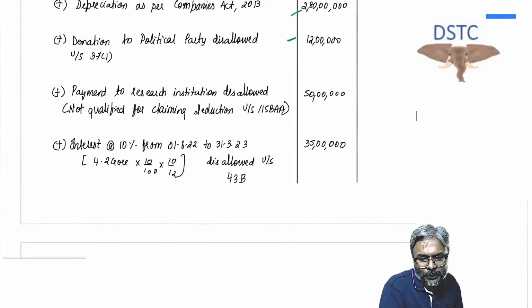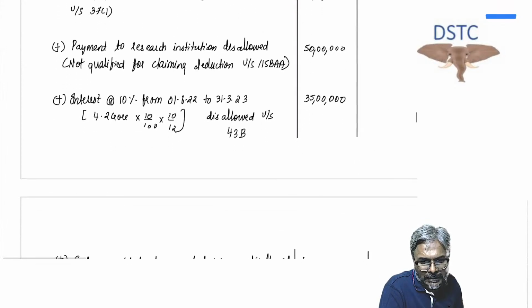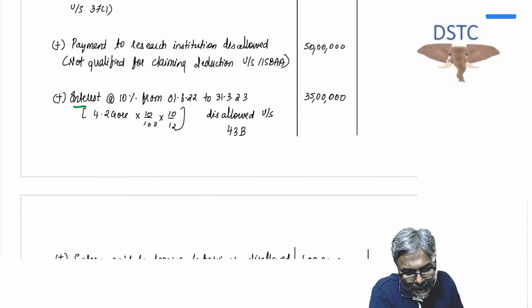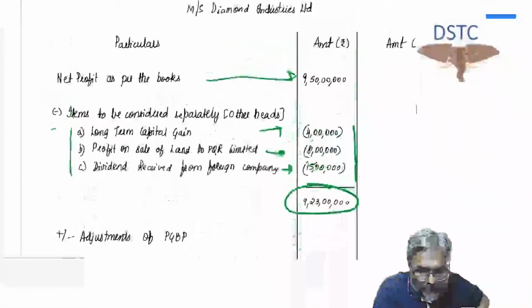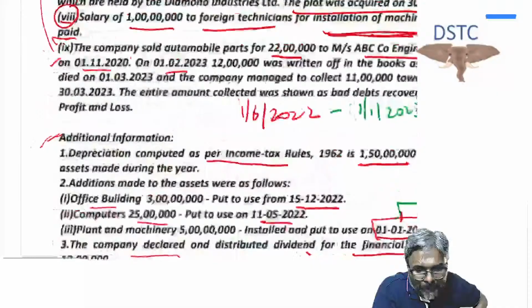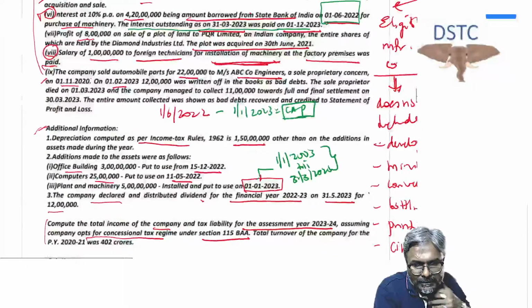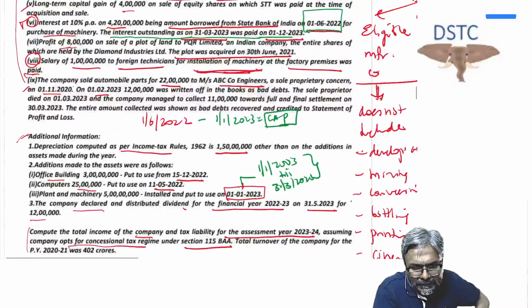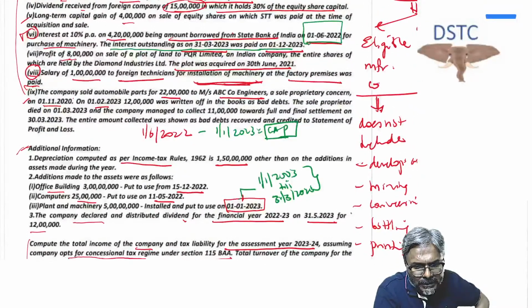So now I'm going only to the critical ones, students. Now see over here, the interest portion. Now the interest has been fully debited. They have already told us from which period to which period. Students, they have debited the interest from which period to which period? Indeed, from 1st June 2022 to 31st March 2023. The interest has been debited.